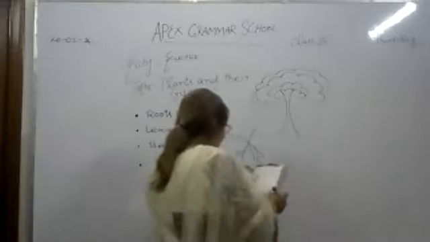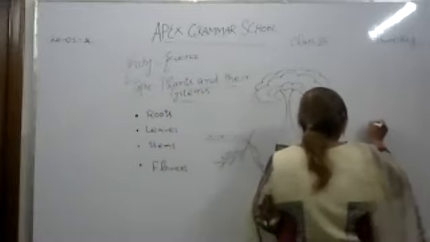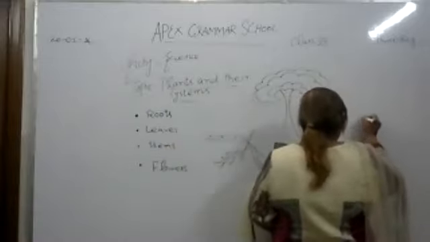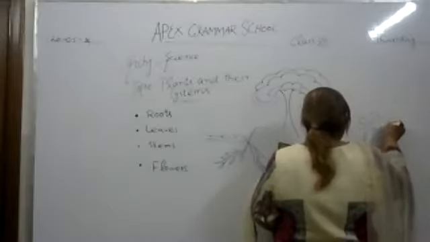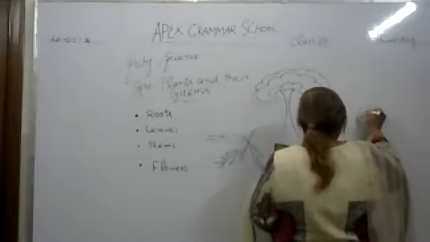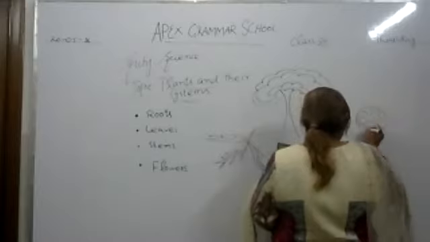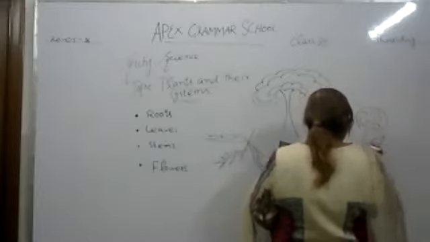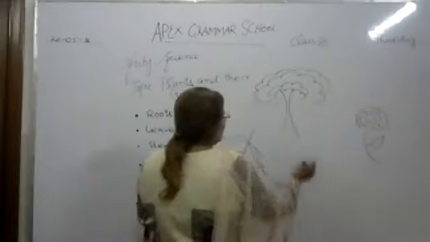And if we take the example of a rose, so you can see the diagram.